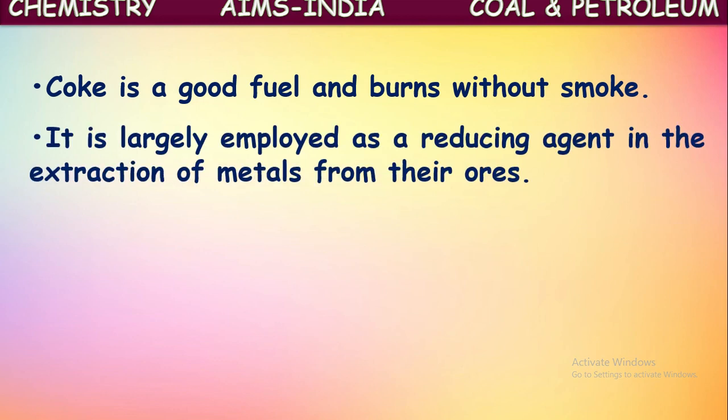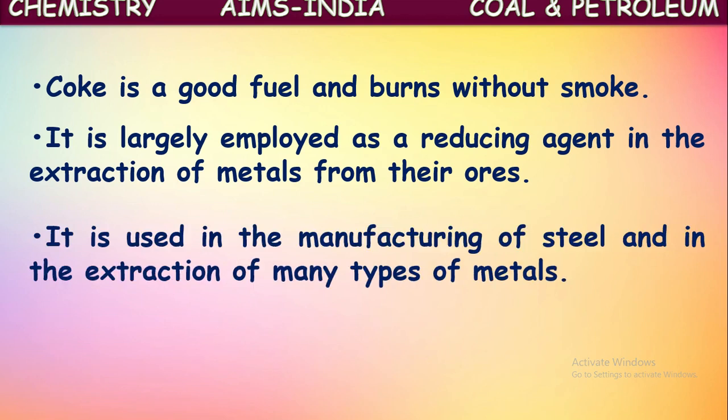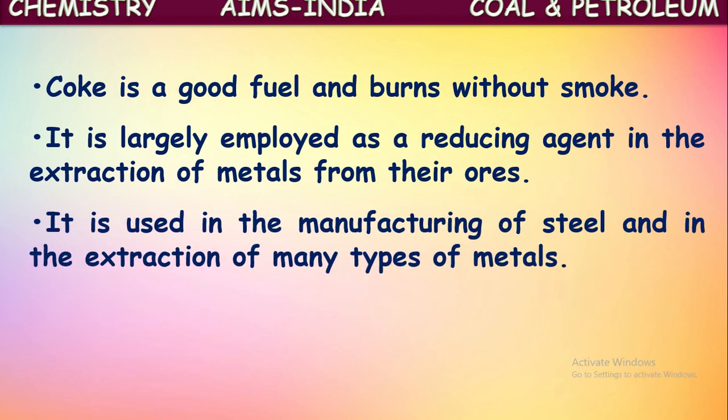It is largely employed as a reducing agent in the extraction of metals from their ores. Yes, in the extraction of metals from their ores, this coke is mixed with them while heating strongly. So it acts as a reducing agent and extracts pure metals. So it is very important in metallurgical processes, that is, in the purification of metals from their ores. It is used in the manufacturing of steel and in the extraction of many types of metals.